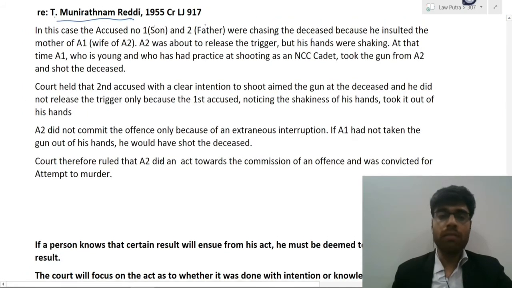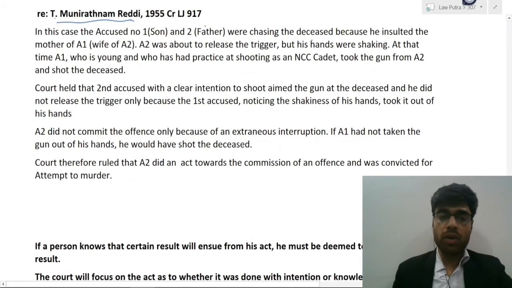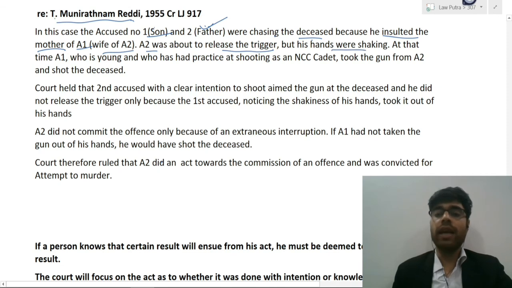So, keeping those in mind, in the case of Muniratnam, there were two accused. One was the son and another one was the father, and they were chasing the deceased because the deceased had insulted the mother of accused 1, who was the wife of accused number 2. Now, when they were chasing him, accused number 2 was about to release the trigger. That means he was about to fire, but because of hesitation, his hands were shaking and he was unable to